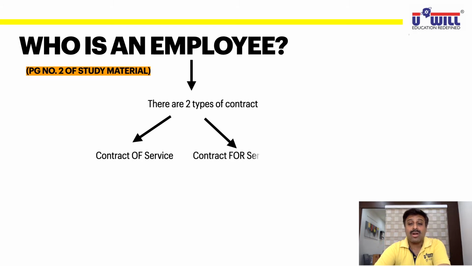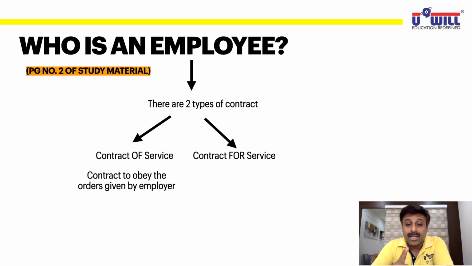The second is contract for service. One is contract of service. The other is contract for service. Now, what is the difference? Contract of service means a contract to obey the orders given by the employer. You are having a contract of job, of employment, of service.